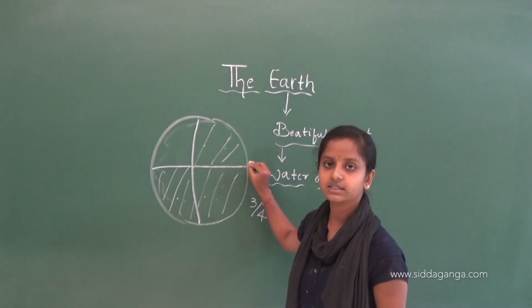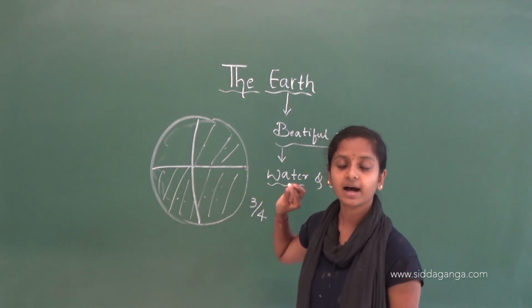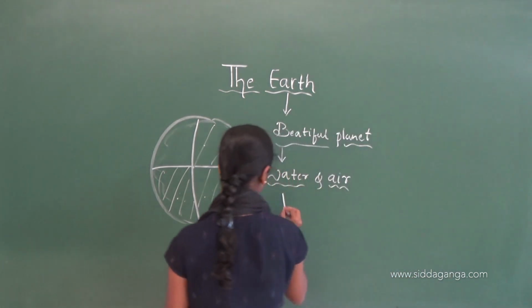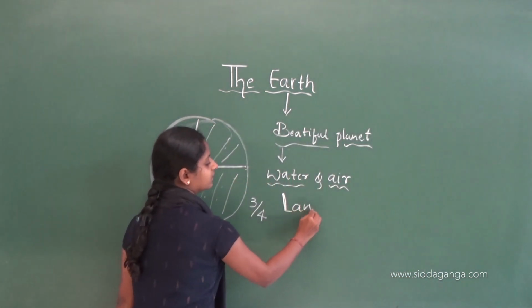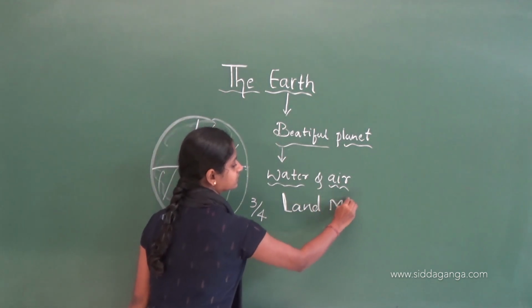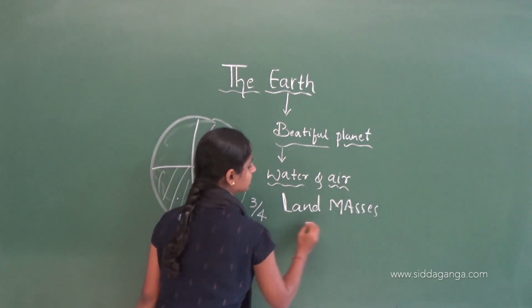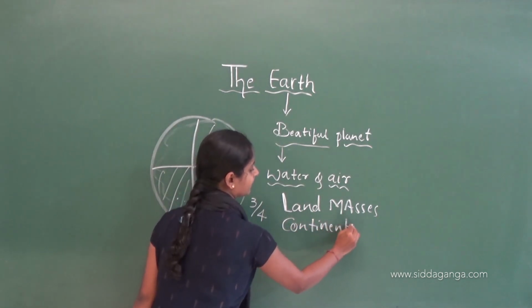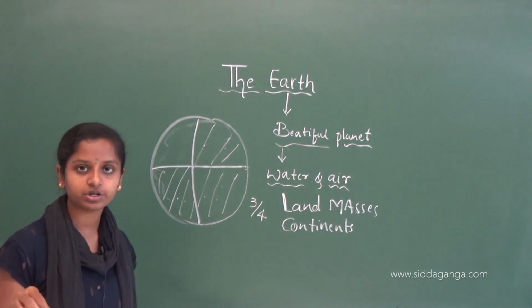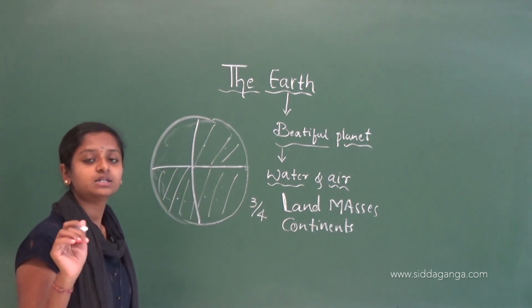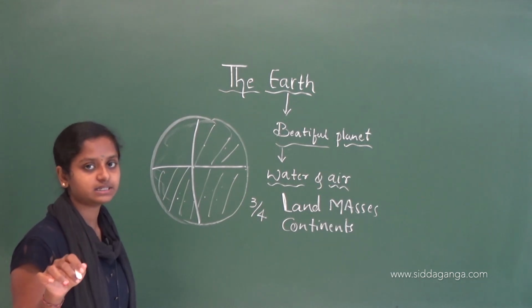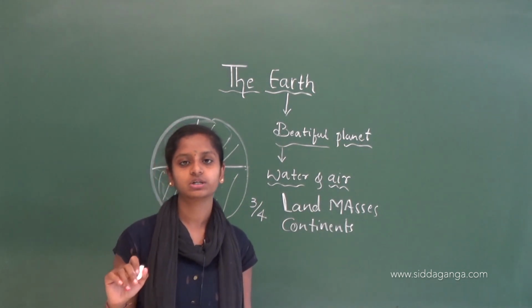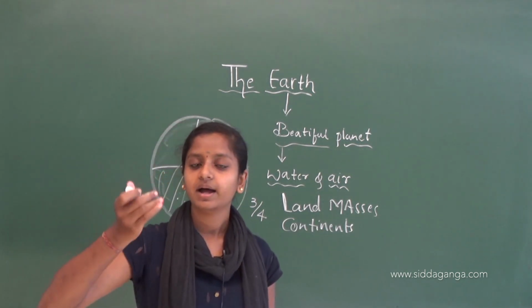So on this Earth, large land masses are called continents, and the water bodies where water is present are called sea, or the large water body which contains a huge amount of water is the ocean.